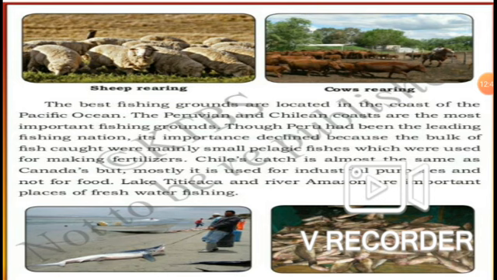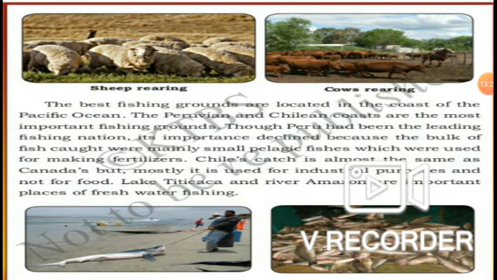Though Peru had been the leading fishing nation, its importance declined because the bulk of fish caught were mainly small pelagic fishes, which were used for making fertilizer. Yes, Chile's catch is almost the same as Canada's, but mostly it is used for industrial purposes and not for food. Yes, the Canadian people used to catch the fishes for industrial purposes, but not for food.